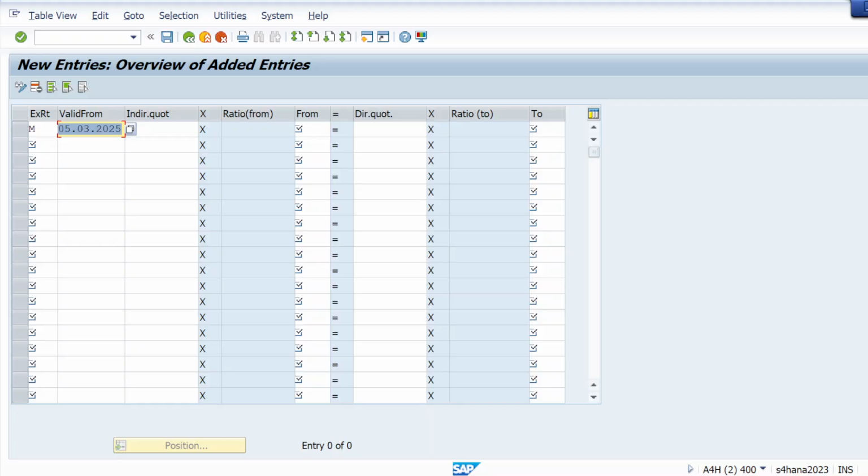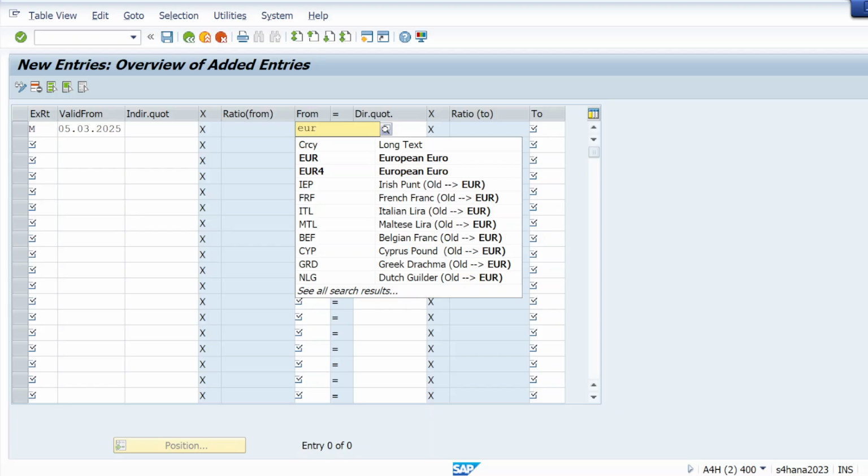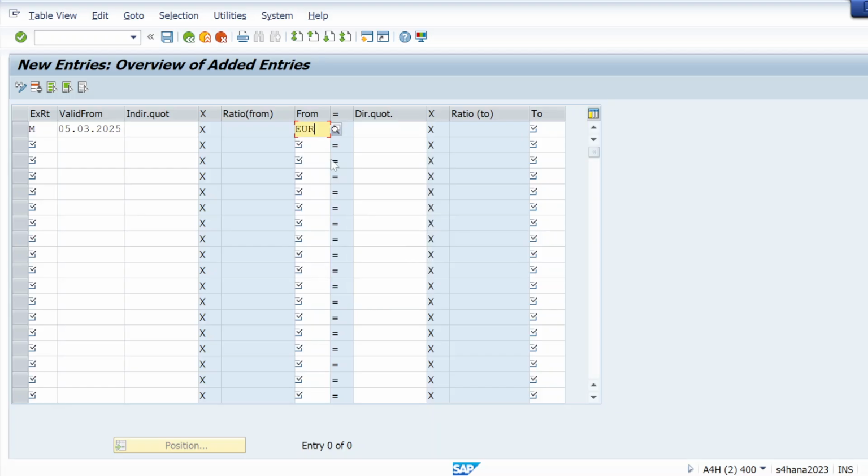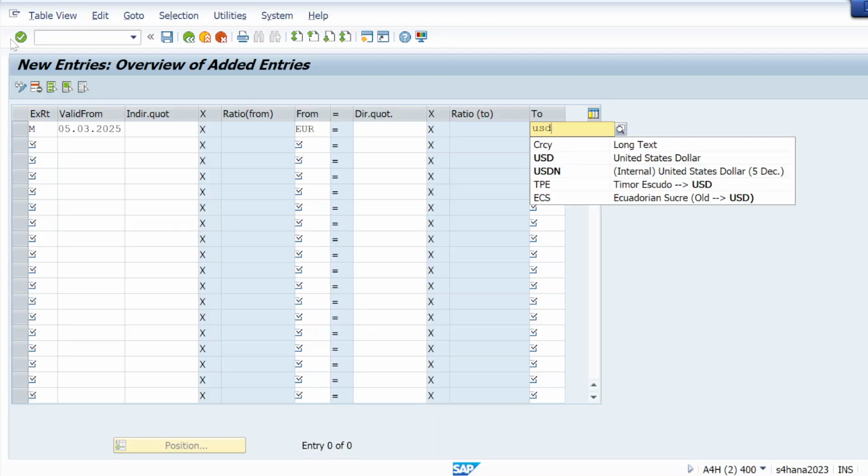And from I will give Euro, and let me select Euro here. To, let me give USD. Let me hit enter.